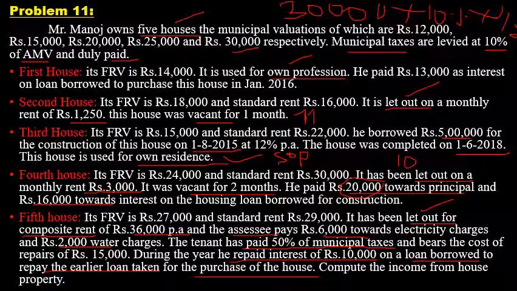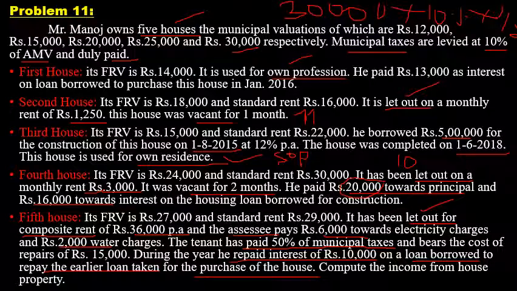So here, whenever interest on loan is paid in the previous year, if the loan is borrowed to repay the earlier loan for the purchase of the house, then it is liable for deduction. Remember, the 10,000 is not the direct interest related to the loan borrowed for the purchase of the house. It is the interest paid on a loan borrowed not to purchase or construct, but to repay the earlier loan.